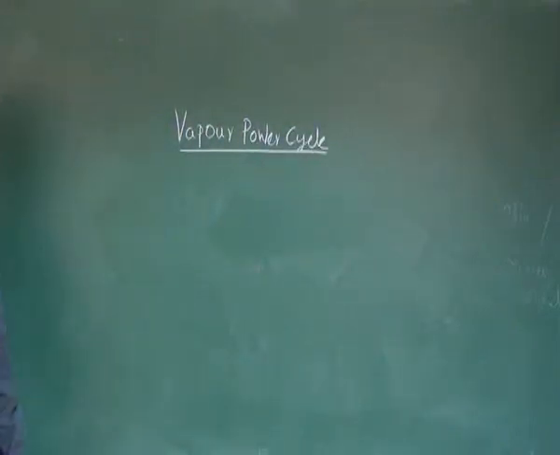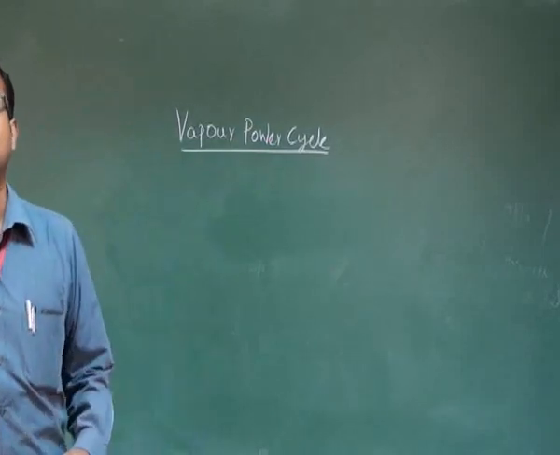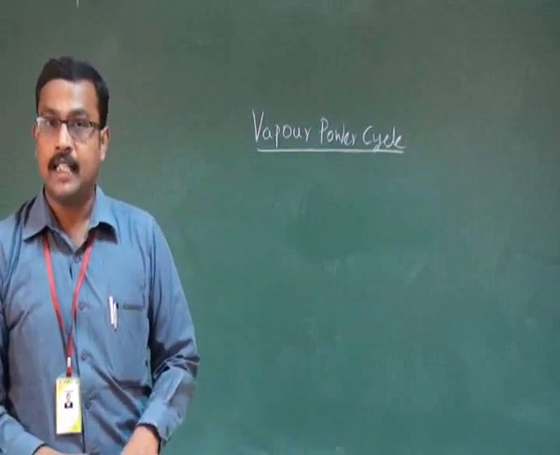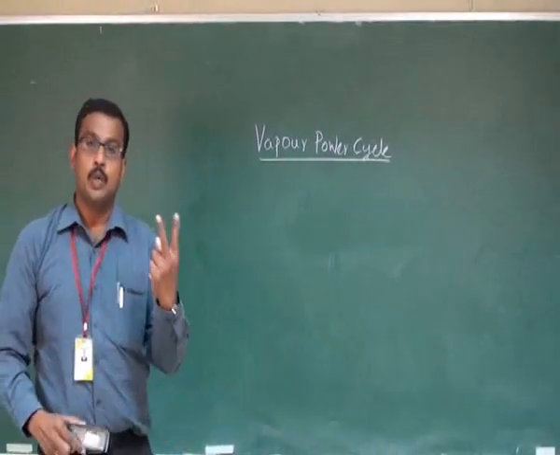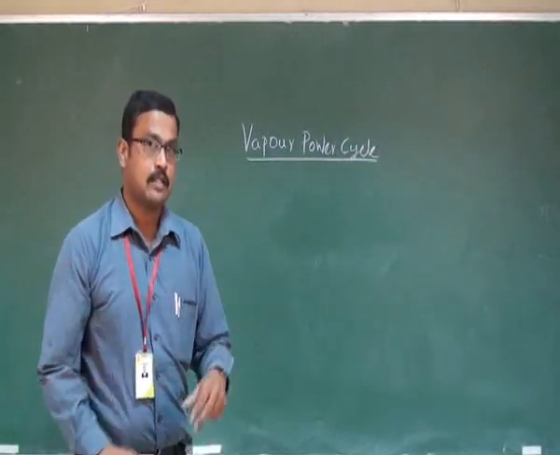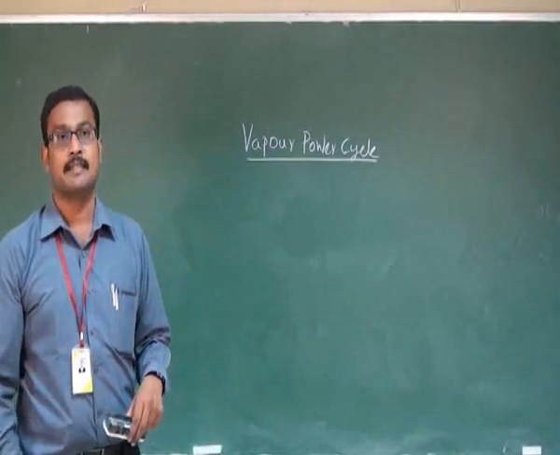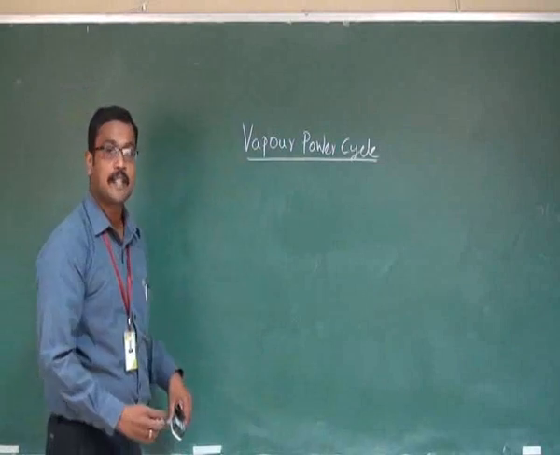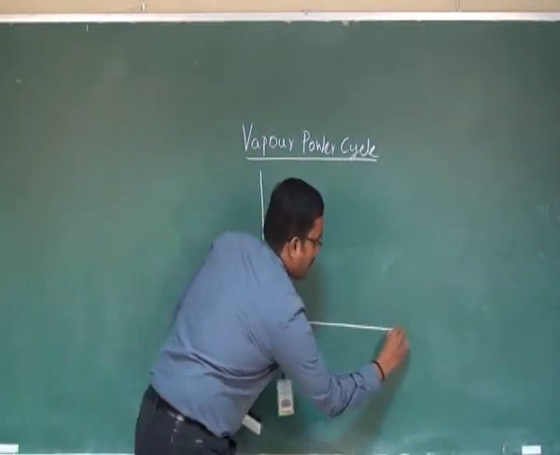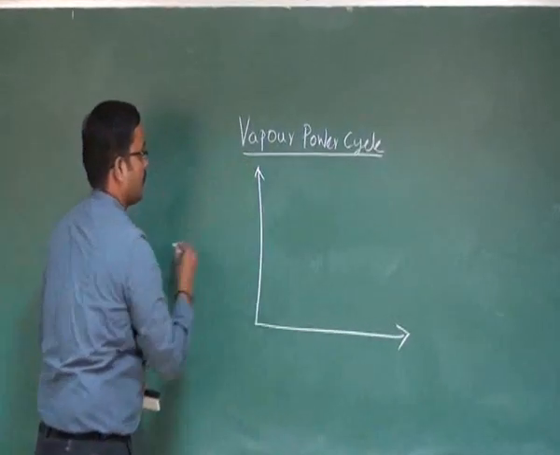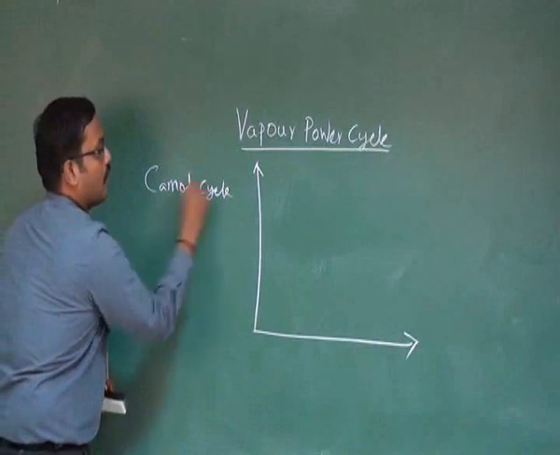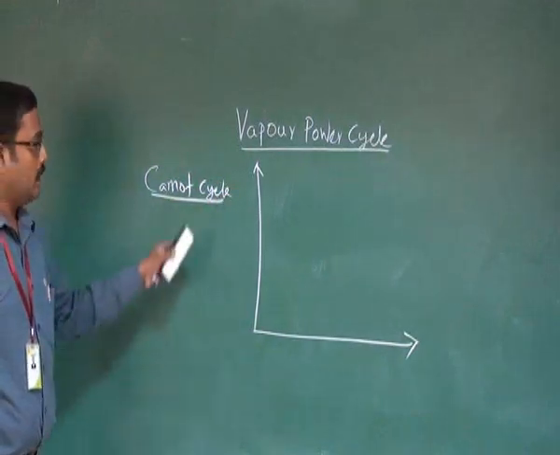So as we know that the Carnot cycle is a basic cycle for all the power cycles. The Carnot cycle consists of two isothermal process, two isentropic process. Just I am going to draw the diagram on TS plot. It is temperature and entropy plot. This is a Carnot cycle. This Carnot cycle is a basic cycle for all the power cycle.